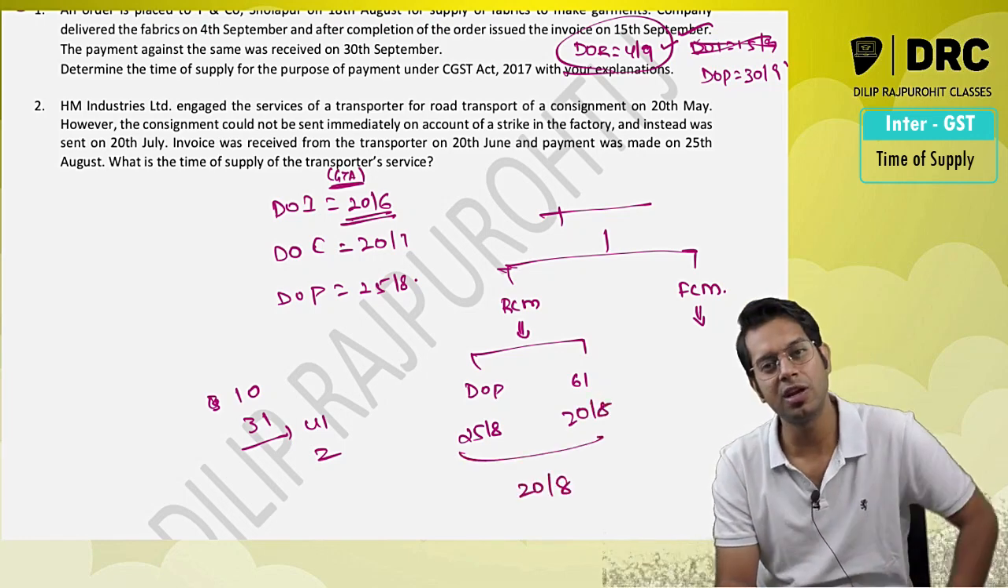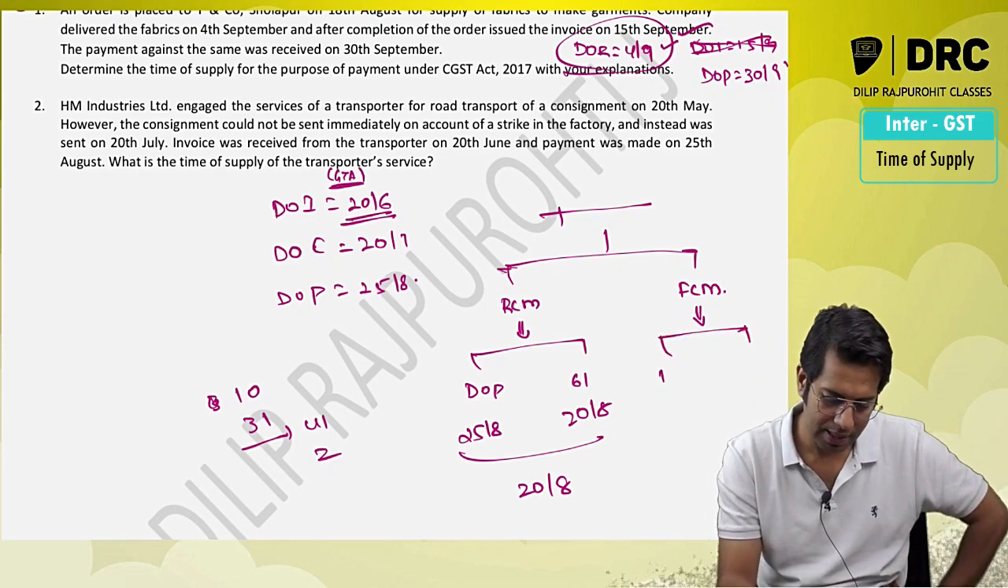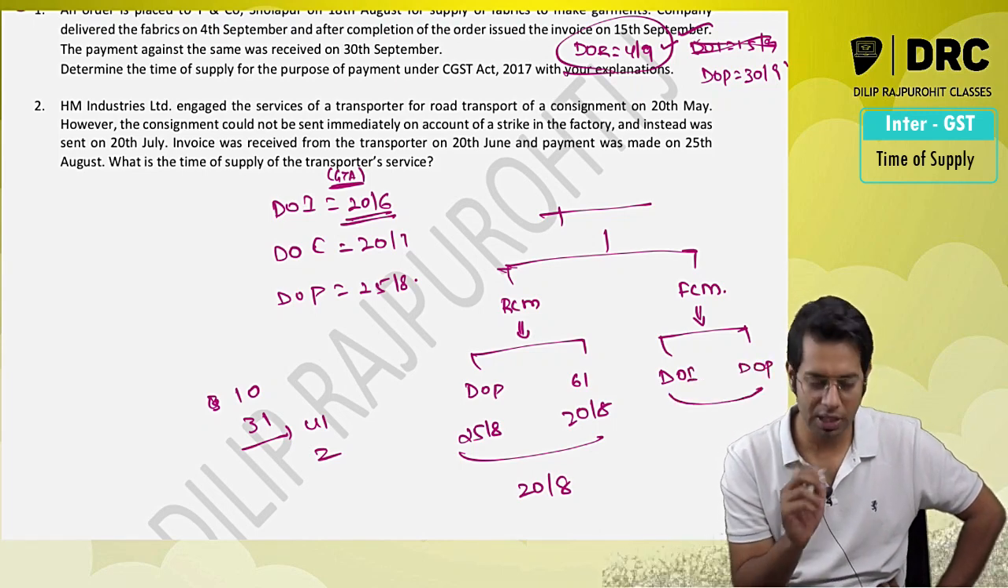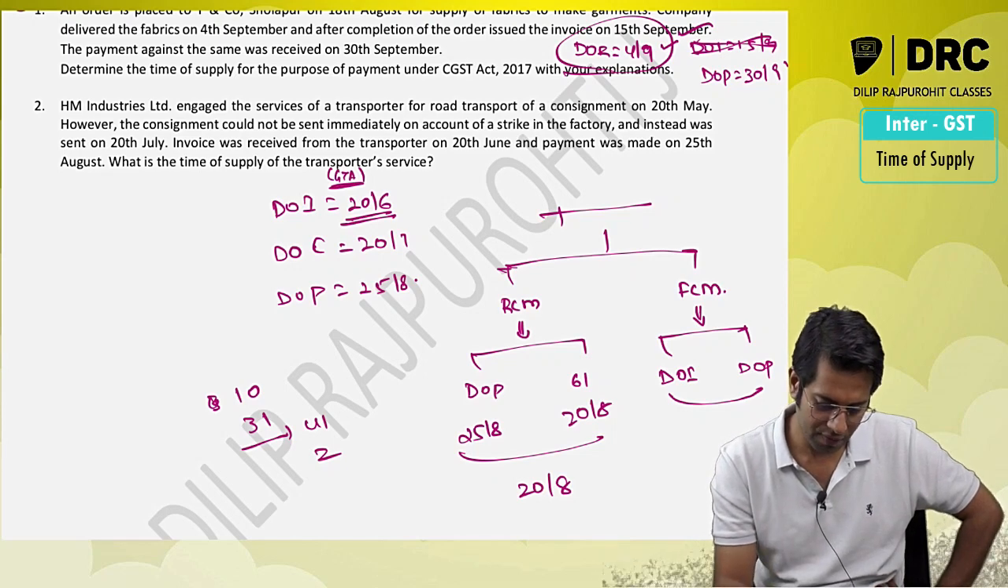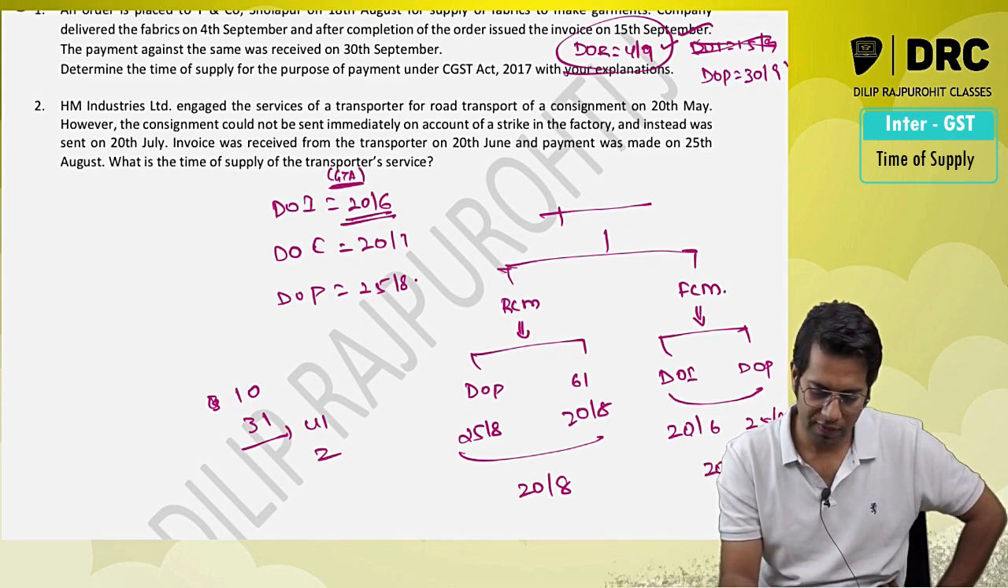And if it is taxable under forward charge, what will be your answer, sir? If it is taxable under forward charge, then date of invoice or date of payment, whichever is earlier, because the invoice is issued within the due date. So in this case, the time of supply will be 20th of June or 25th of August. So time of supply will be 20th of June.